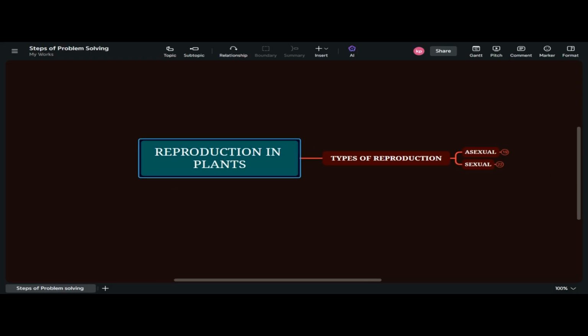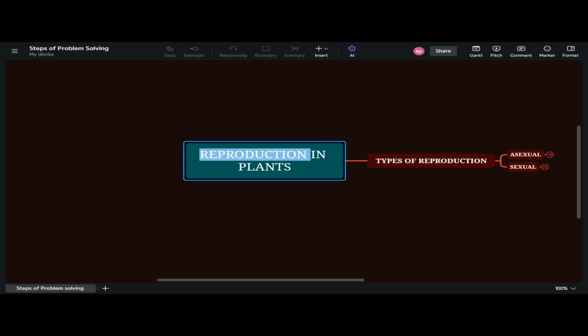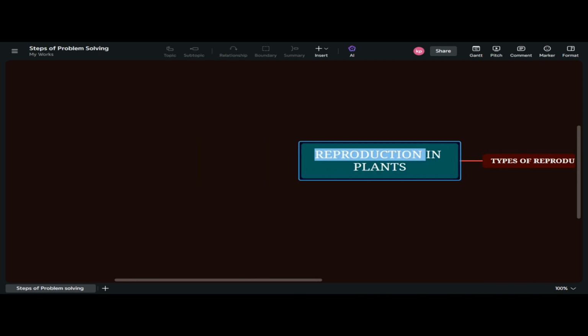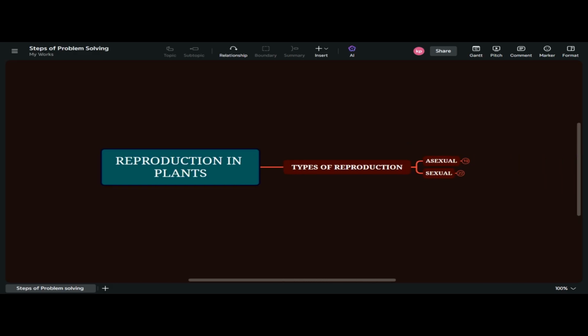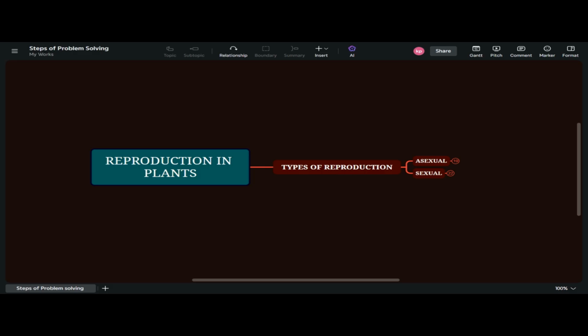So if we say on a basic, reproduction is the process by which a living organism or a creature produces a new individual. So here a question arises, why to produce a new individual? So the answer to this question is that for the continuity of a species. Just imagine our ancestors or the humans in the early Stone Age wouldn't reproduce, so we won't be here.